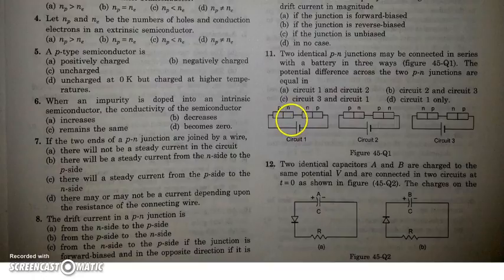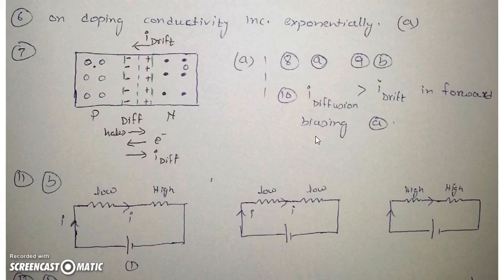So we can replace them by low and high resistance depending on their biasing, and the diagrams will look like this. In the first one, the first junction is forward biased, so it will be a low resistance, and the second will be a high resistance. So obviously the current will be the same, so we will not have the same potential difference across a low and across a high resistance.